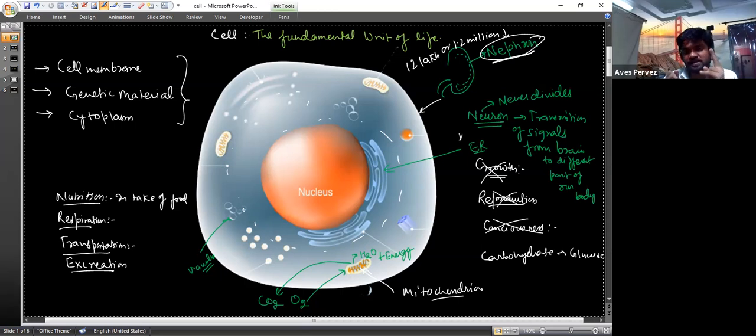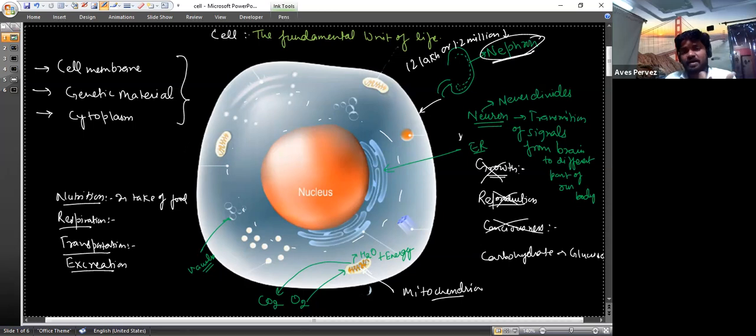Secondly, a single cell performs individually all those functions which a living organism performs. So that's why we consider that the cell is a basic fundamental unit of life. Moreover, a single cell can live alone, independently, without depending on other substances.